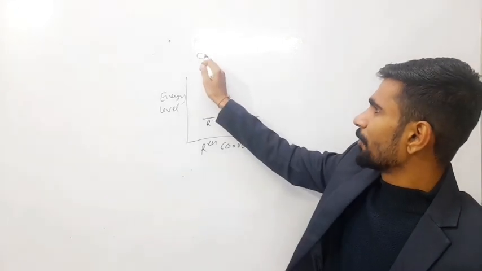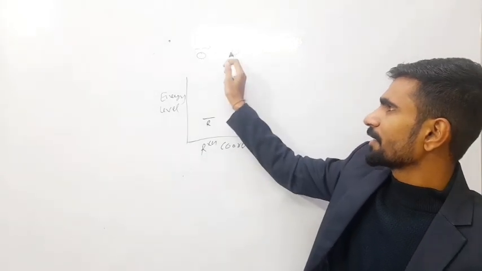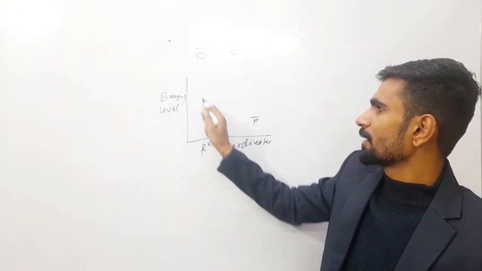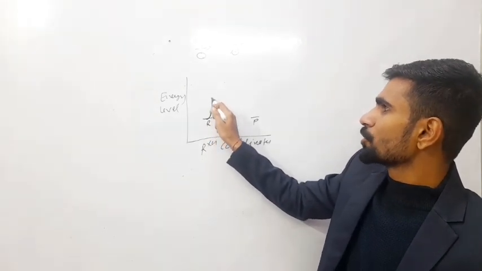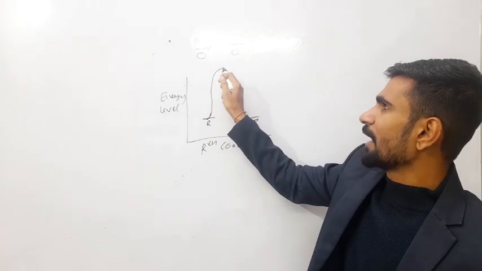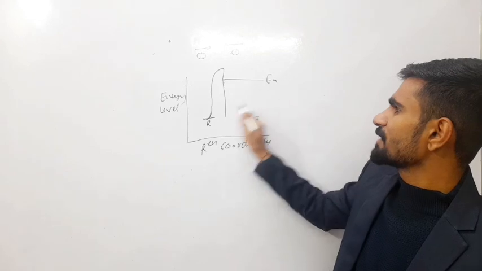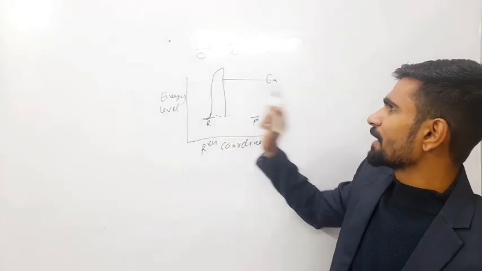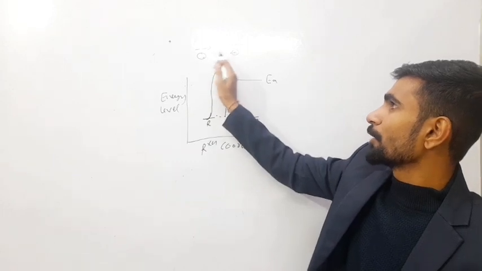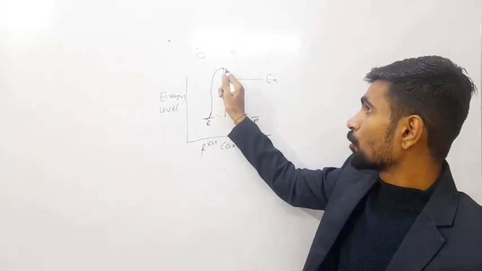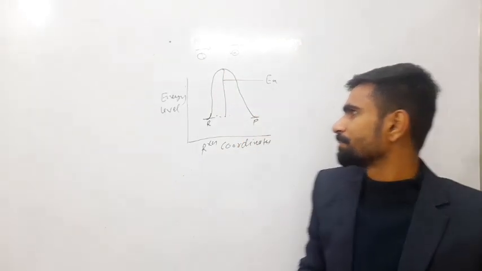When two reactant molecules collide with each other, if their collision is effective, they attain a certain amount of energy, and this energy is called activation energy. If they cross this activation energy barrier, their collision produces energy equal to or greater than activation energy, so they make product.